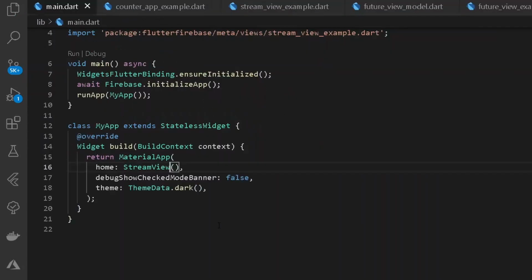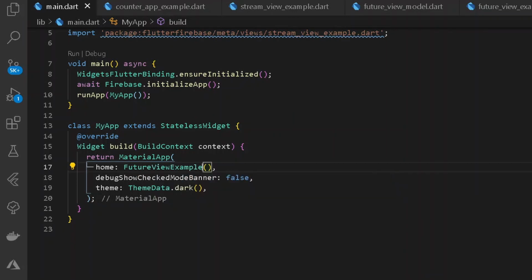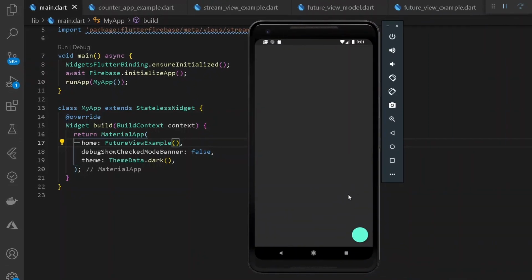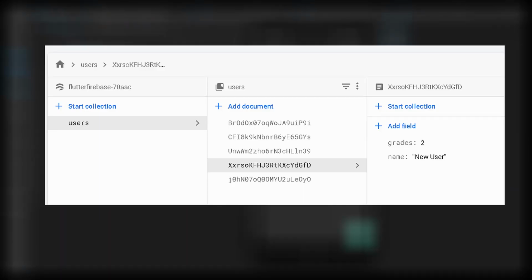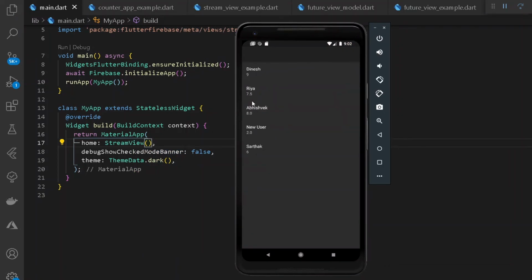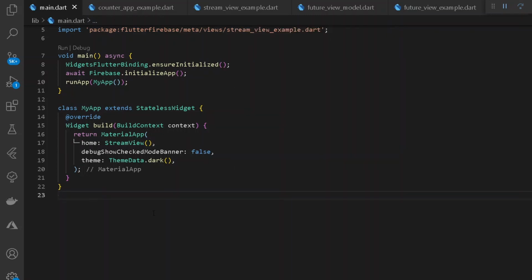Now let's test it out. But before that, let's go under our main.dart file, and instead of stream view, let's have future view example, and now let's test it out. So here under our screen, we have nothing but simply a floating action button. Now after pressing this button, if you check our Cloud Firestore, you may see a new document appeared here, which is a new user. So now let's do one thing. Instead of having a future view example, let's have a stream view example. And now after opening this, you can see new data is added here, which is our new user having grades to be 2.0.